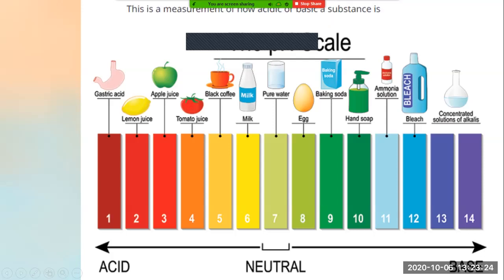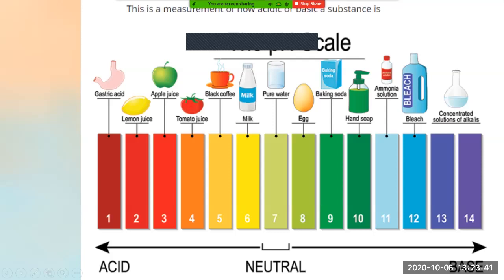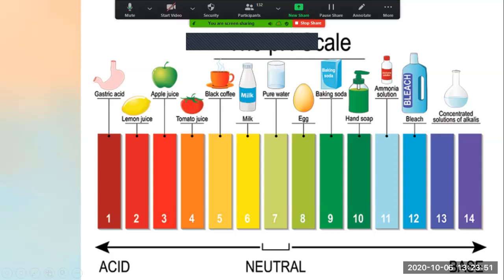Now the next color, next to green, is yellow, right? So what is the example here? pH value 6 is milk, meaning it is the strength of milk. When we take milk in a test tube and add 2 to 3 drops of universal indicator, the color of that solution turns to which color? Yellow, right? So we can say that the strength of acid is this much, and as it comes to yellow color, its pH value is 6.